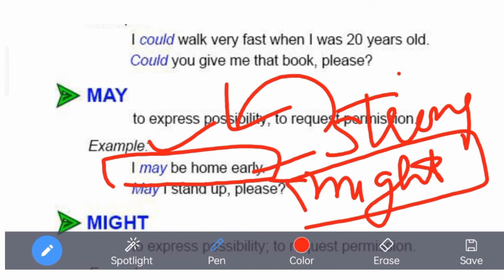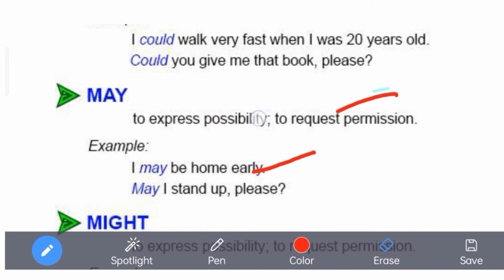Might would be used when the chances of you being at home are weak. In case of strong possibility, you will use may. In case of weak possibility, you will use might. Now I think examples are enough for that.